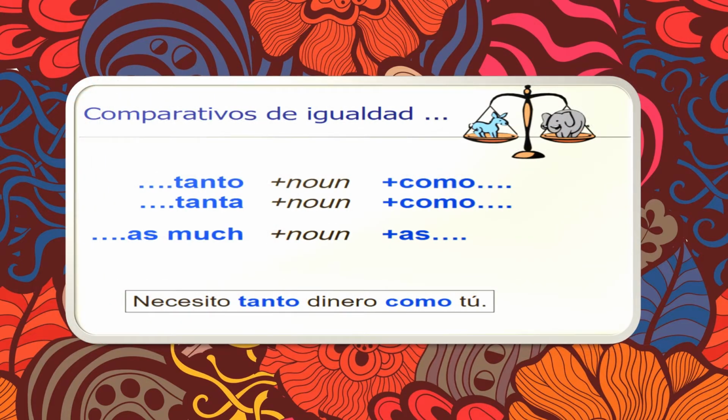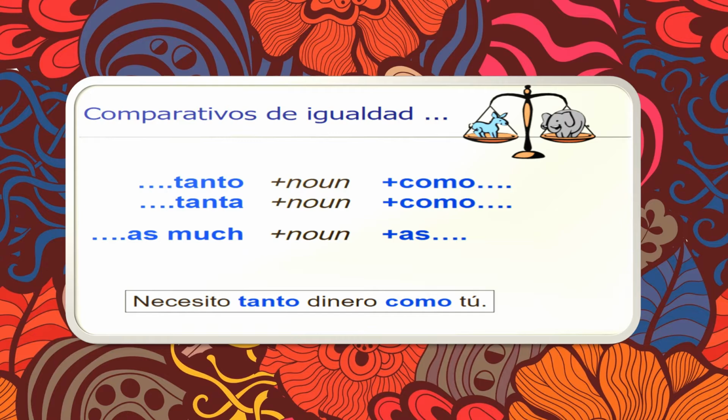Comparatives of equality can also be used with nouns. We can see here the grammatical structure is given. Tanto will be used for masculine nouns. Tanta will be used for feminine nouns. Tanto and tanta mean as much. Noun and then como will be translated as. The grammatical structure is tanto, tanta plus noun plus como. As much plus noun plus as.